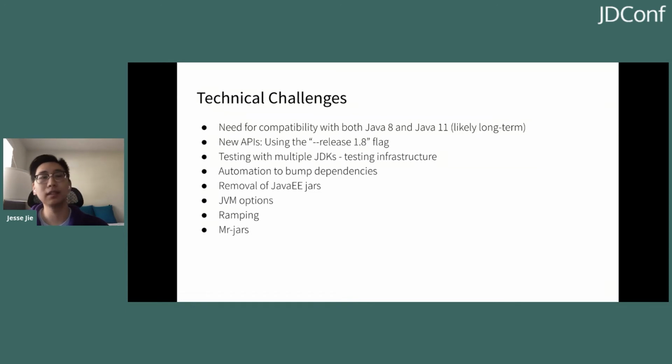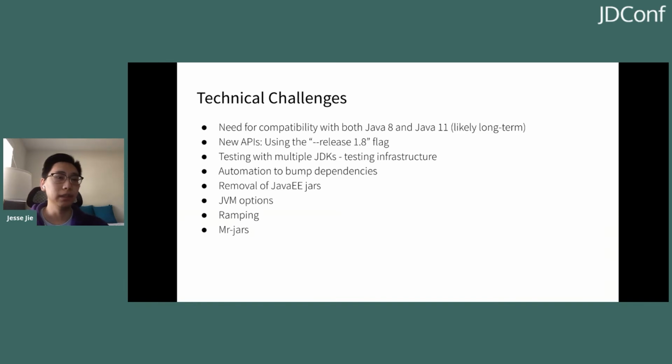Obviously, it's not just these automated dependency bumps that are letting us do this, but also the different infrastructure changes. One of the infrastructure changes we made was to add back the Java EE jars into the system. Java EE jars were removed in Java 11, but when we did a code search, we found that there were many, many use cases of the Java EE classes. If we were not to do anything, the success rate for the automation would tank drastically. So we added the Java EE jars back into our build system such that it can be used directly, just as it was in the JDK.